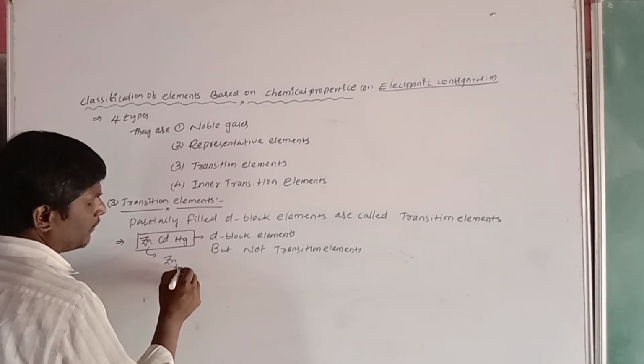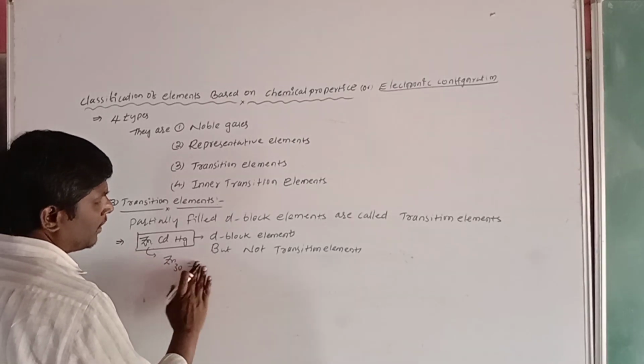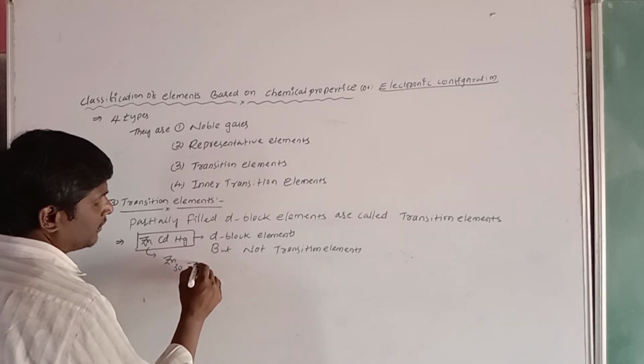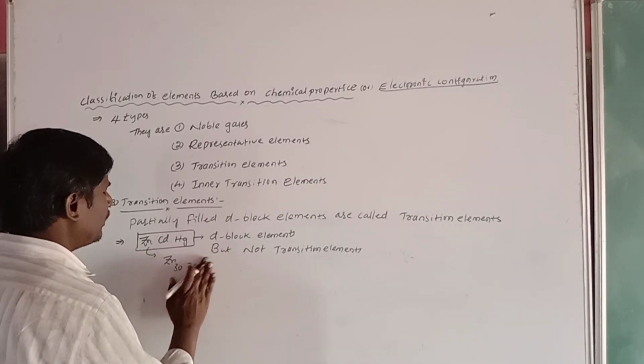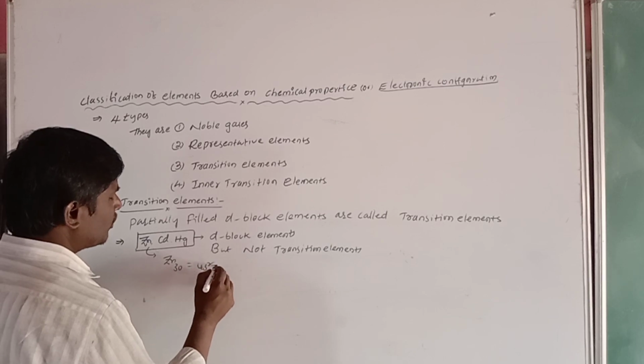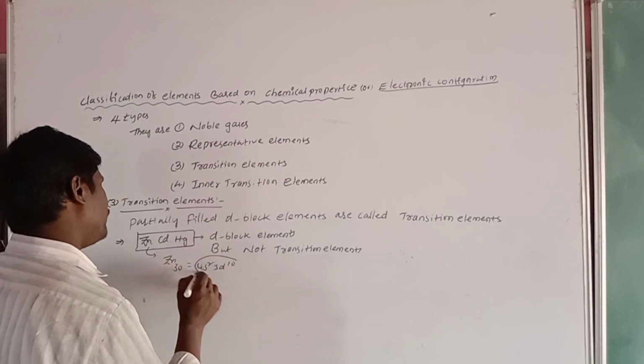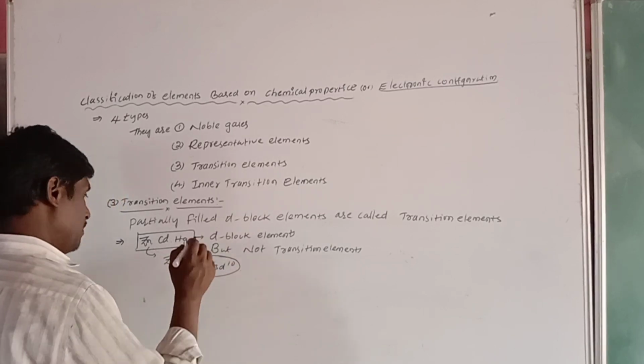Zinc's atomic number is 30, with configuration 3s2, 4s2, 3d10. 4s2 3d10 means it is a completely filled electronic configuration.